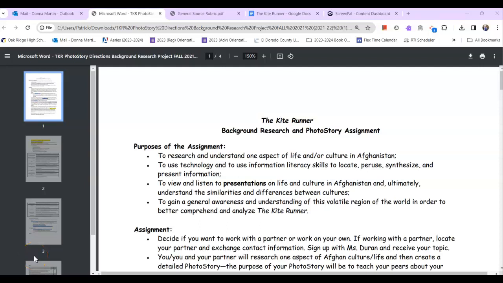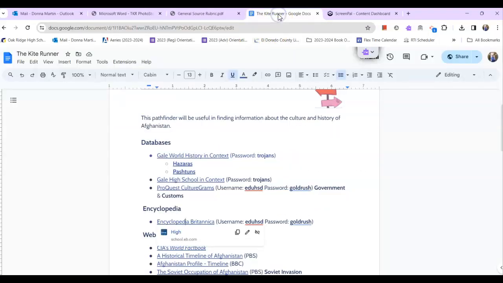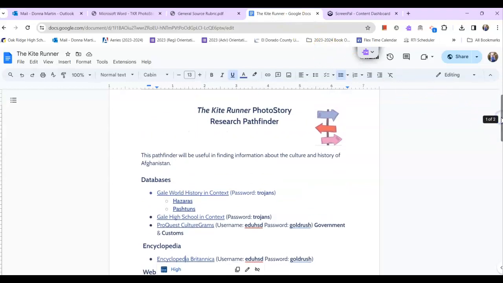I wanted to give you some source tips for The Kite Runner. Mrs. Duran and I have been working on this project for a while, so we have a lot of great sources that we've already found and vetted for you, and they are all in this Pathfinder, which you will have access to. These sources can also be accessed from off campus, so there are passwords for that.